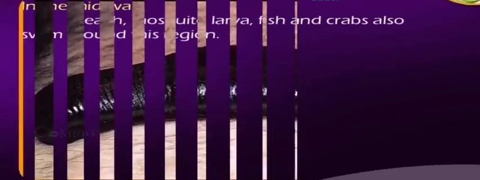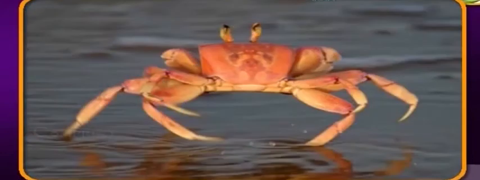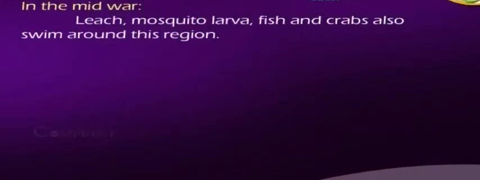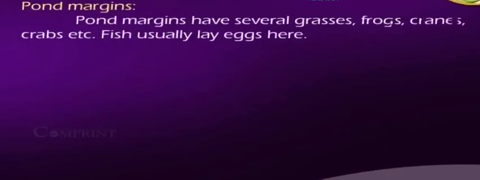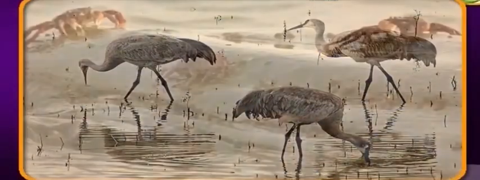In the midwater, leech, mosquito larvae and fish swim around, and crabs also move around this region. Pond margins. Pond margins have several grasses, frogs, cranes, crabs, etc. Fish usually lay eggs here.